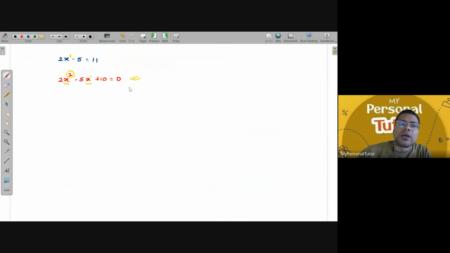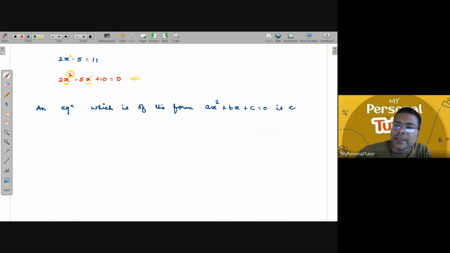No, sir. Always remember this: any equation which is of the form ax square plus bx plus c is equals to 0 is called a quadratic equation.